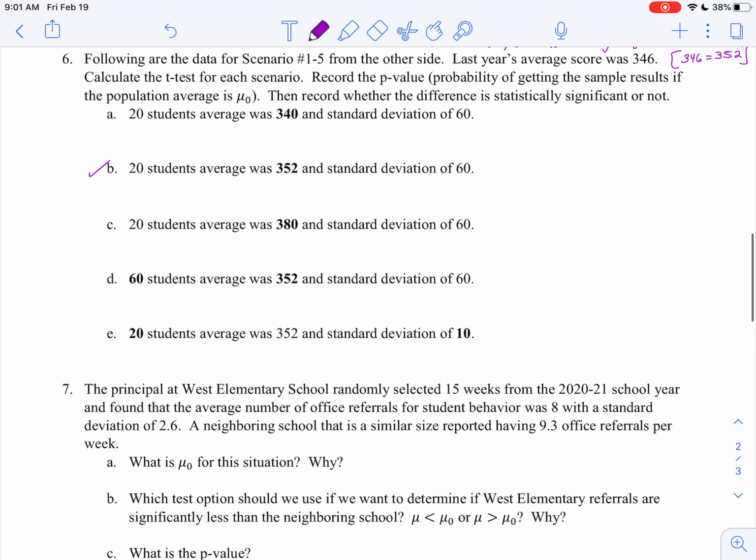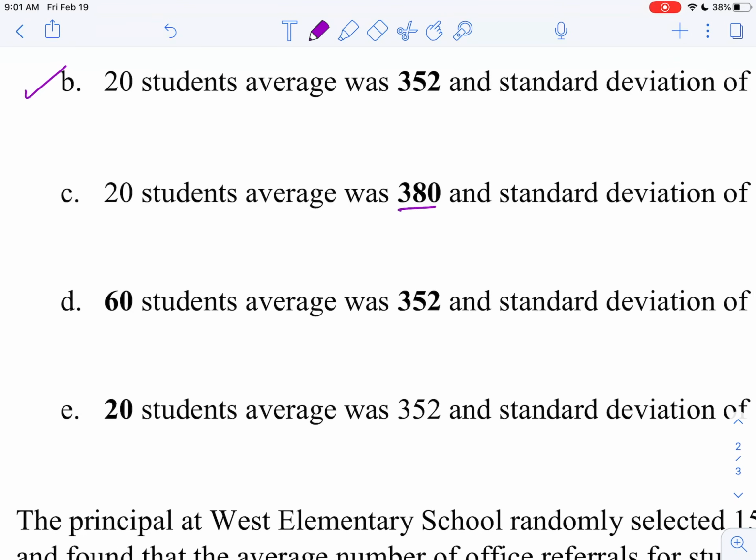All right, so we actually just did 6B. Let's do 6C. So similar setup. We are testing, well, 380. It seems like 380 is significantly higher than 346, doesn't it? So mu naught is 346. We don't know what the population average is this year, but we know the sample average is 380. We know that n is 20 and s is 60.